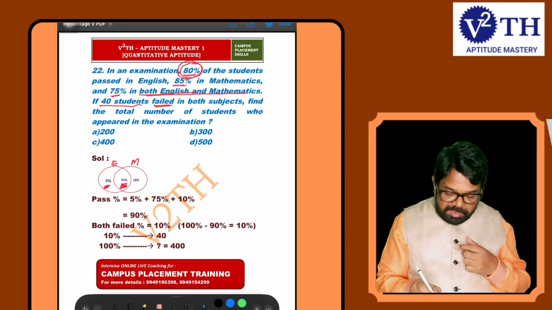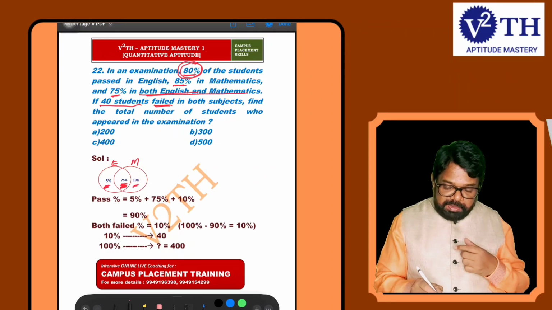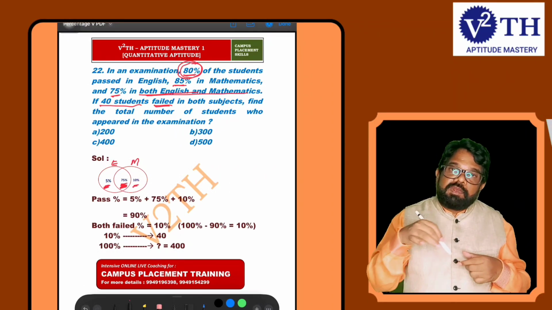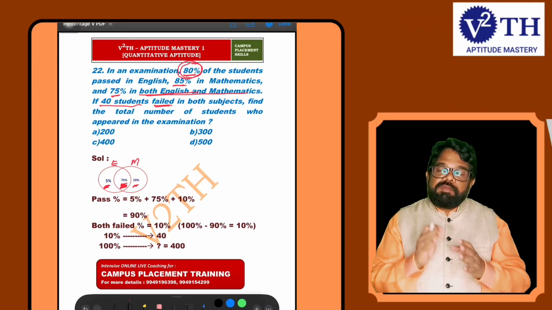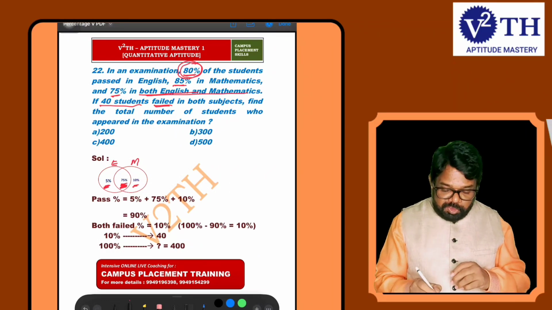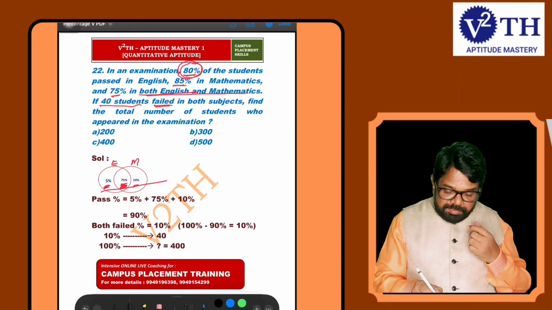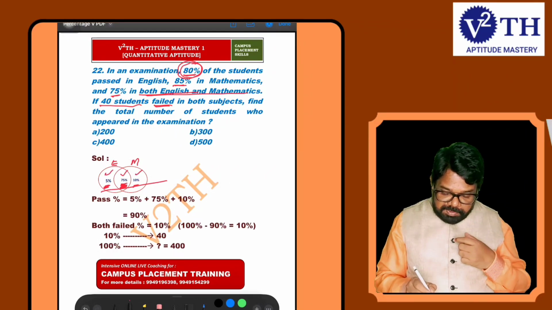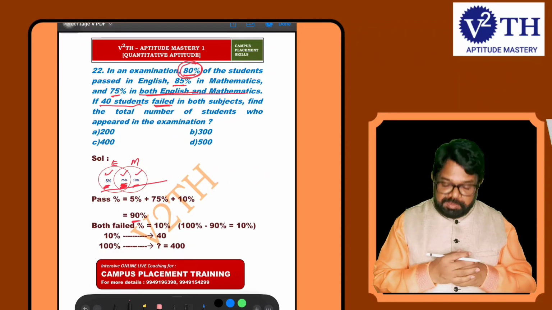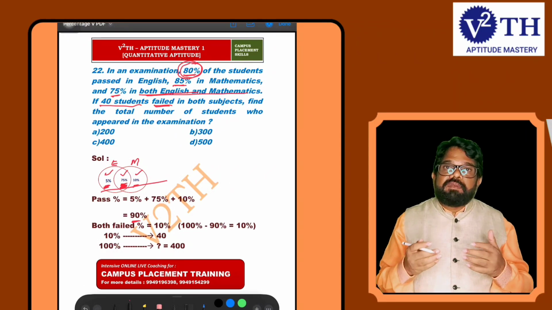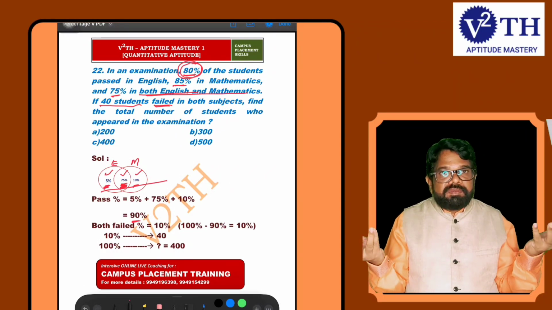Here 75 is there, here you take 10. So mathematics means second circle total is 85, 75 plus 10. So this is the total pass percentage, 5 plus 75 plus 10. How much pass percentage now? 90. 5 plus 75 plus 10, 90% pass.